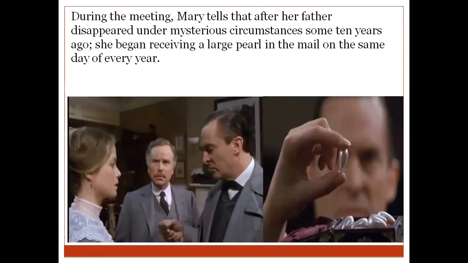So she tells them that her father disappeared under mysterious circumstances. Suddenly, some 10 years ago, her father just disappeared, and from that time, she has been receiving a large pearl in the mail on the same day every year. So every year, probably on a particular day, maybe on January 15th. January 15, 2020, January 15, 2021, 22. So every year on that same day, she would receive a large pearl in the mail.